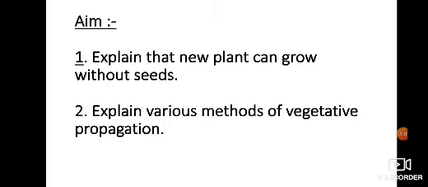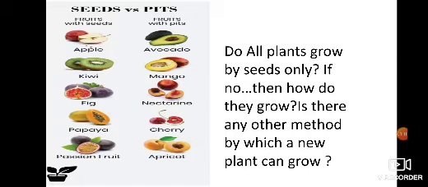As you saw in the previous chapter, all the plants were grown with the help of seed, but now we will discuss another mode. You can see here many fruits having seeds inside them, and they can all germinate to form a new plant.